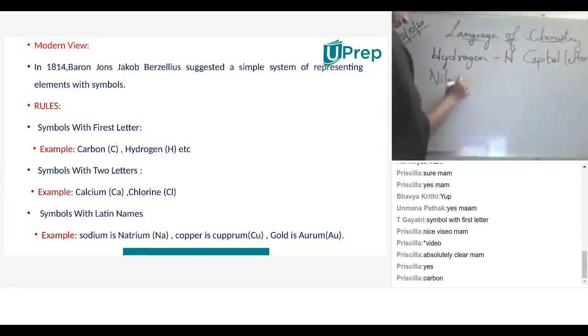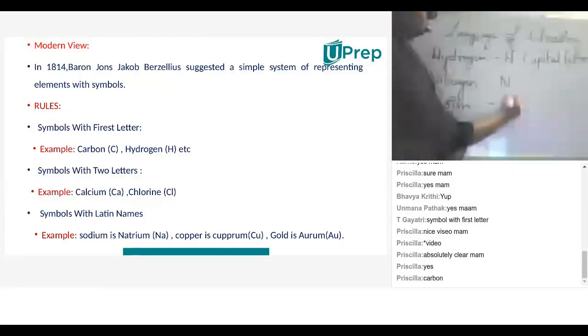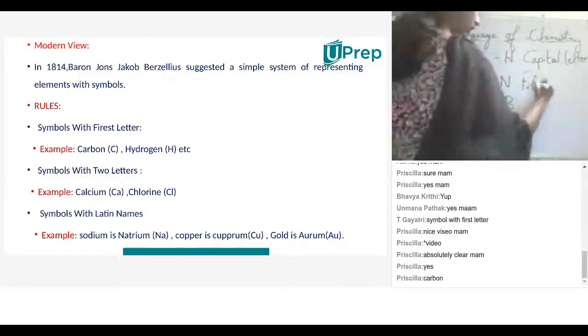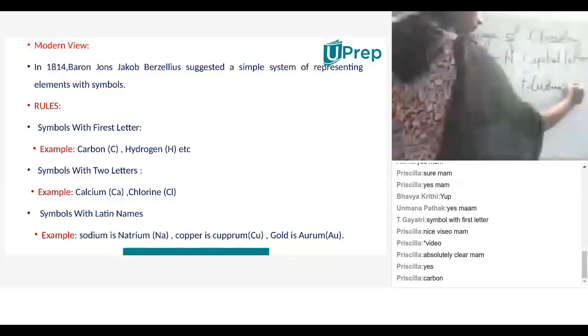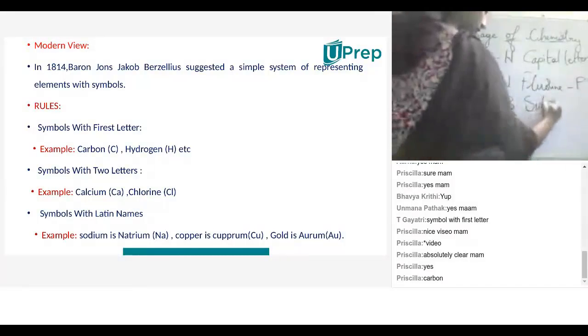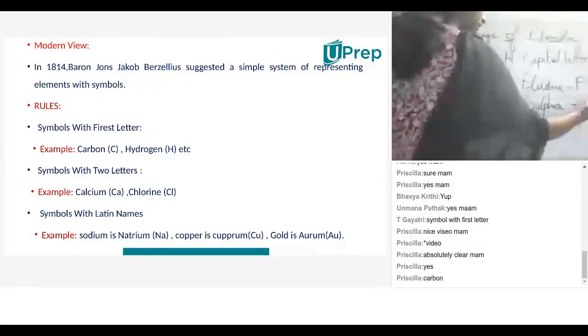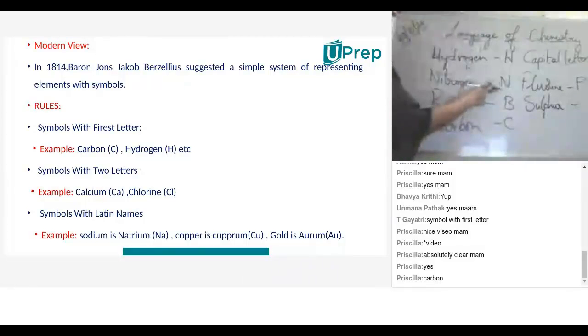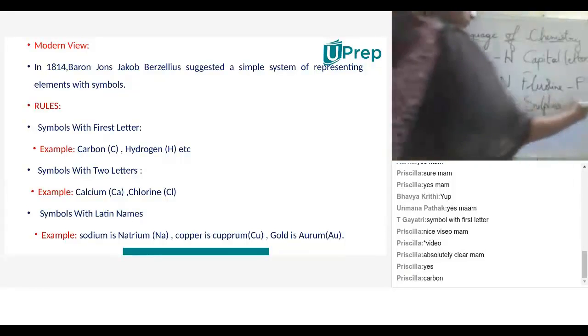Nitrogen. Ma'am, B. Boron. Yes, very good. Ma'am, F. Fluorine. Very good. Next. Ma'am, beryllium. Neon. Neon is not a single letter because nitrogen is here, so how will neon go with the single first letter? Sulfur.